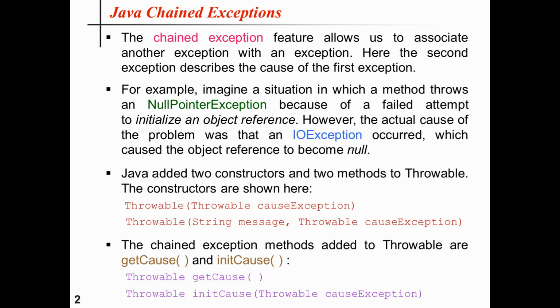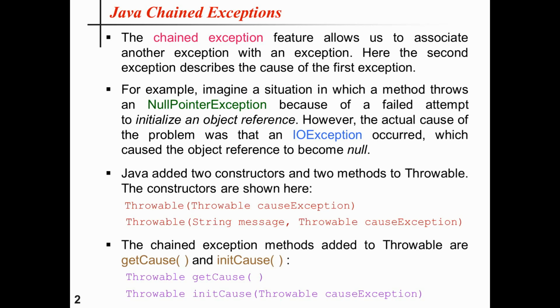And the chained exception lets us handle this and any other situation in which layers of exceptions, that means chains of exceptions, may exist. Now to allow chained exceptions, Java added two constructors to the Throwable class and two methods to the same class, that is Throwable.